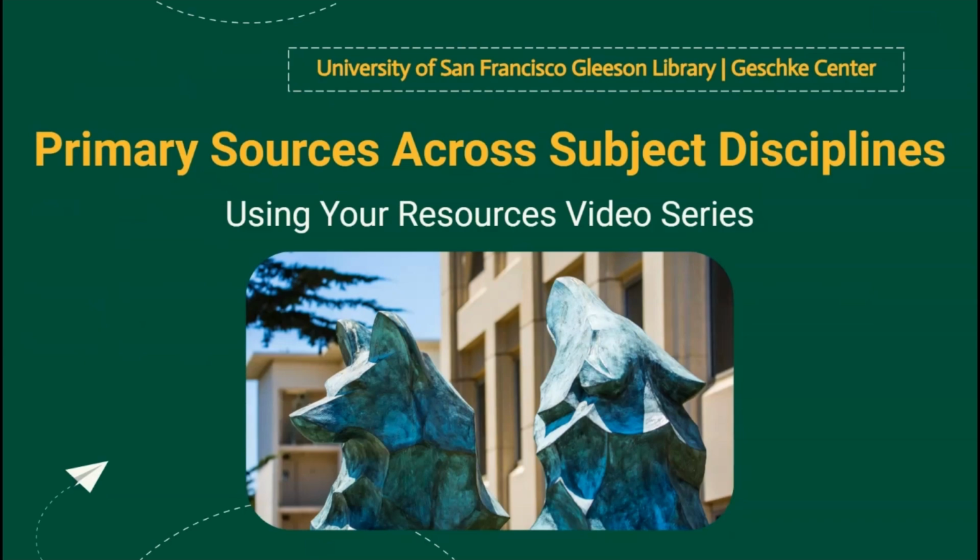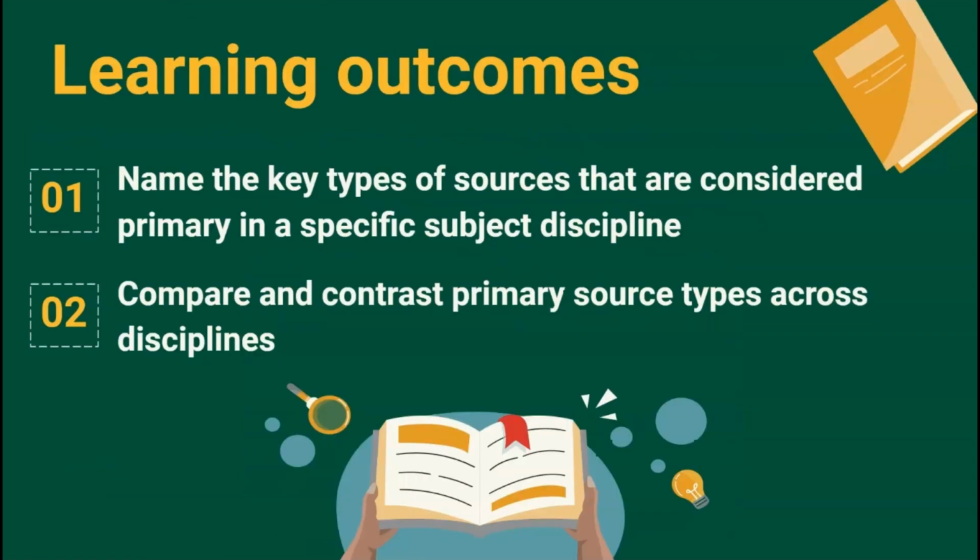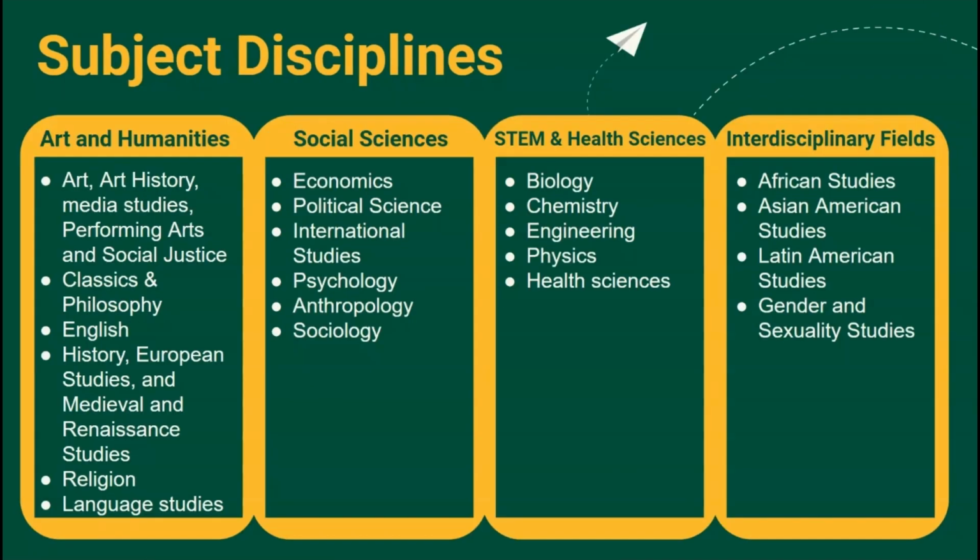Hi, Gleasonites. Today we're going to talk about what primary sources look like in the different subject disciplines. What is considered a primary source in one discipline may be considered a secondary source in another, so we'll go over the key types of sources that are considered primary in the different disciplines and draw groups of subjects on their classifications. What discipline is your subject in?